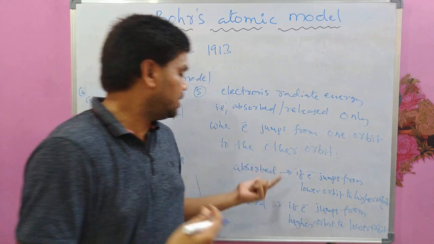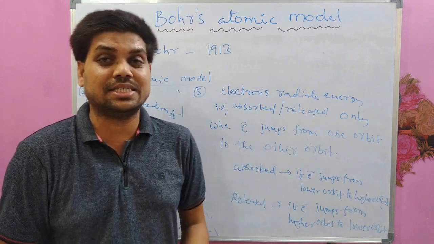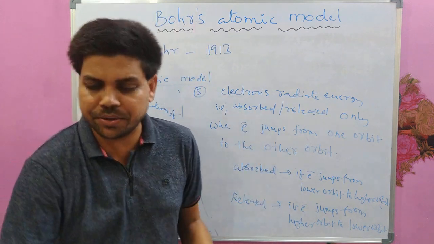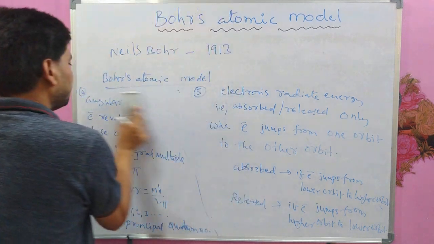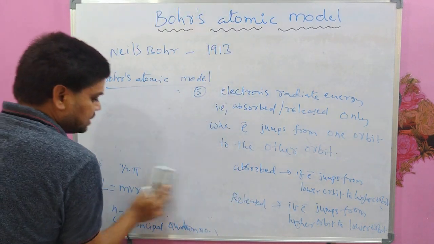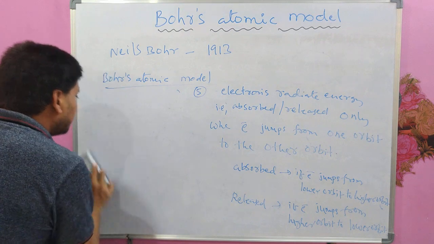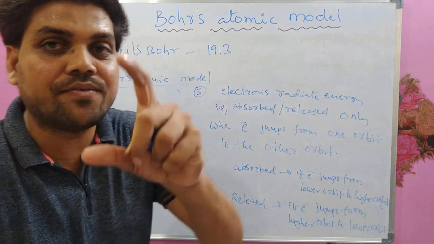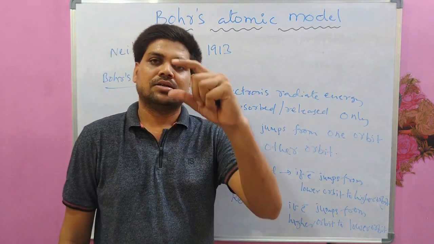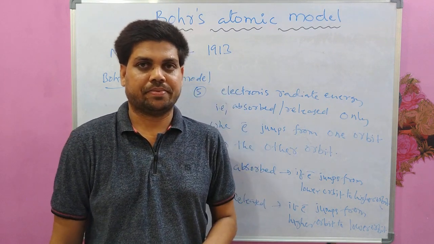How much it absorbs and how much it releases when it jumps from one orbit to another orbit? That absorbed energy or released energy will be equivalent to the energy difference between those two orbits.